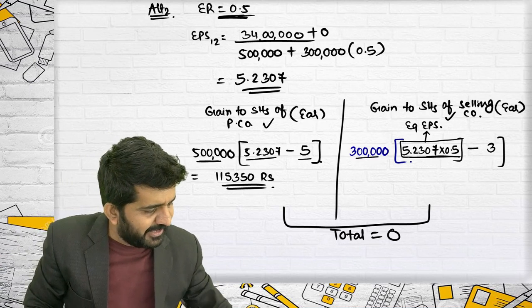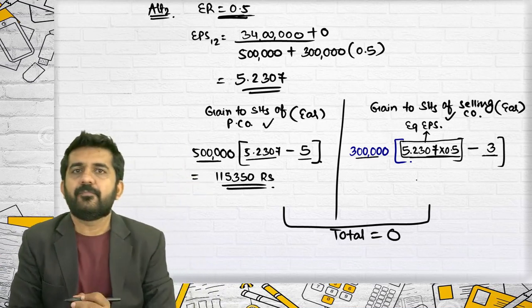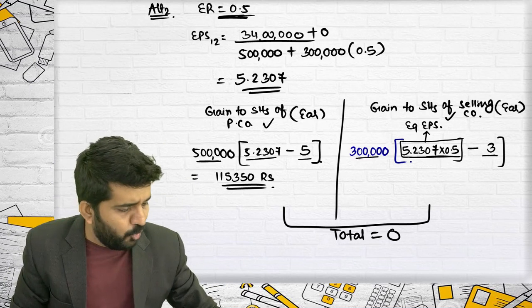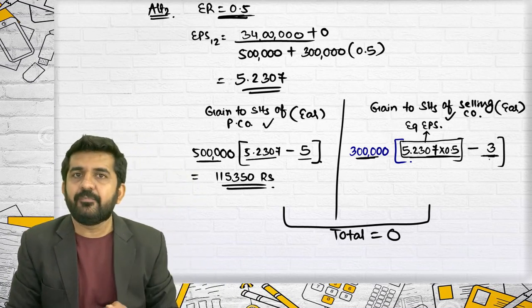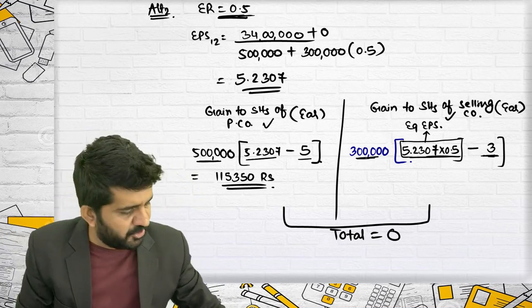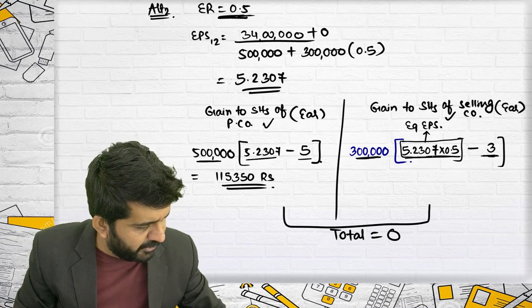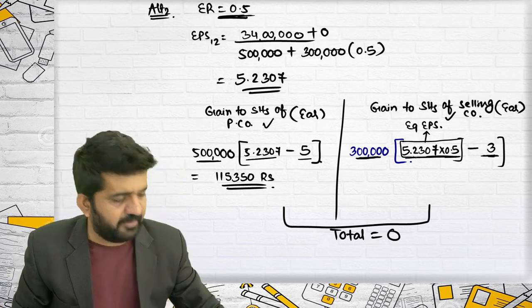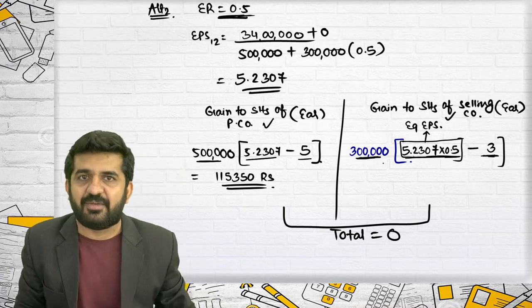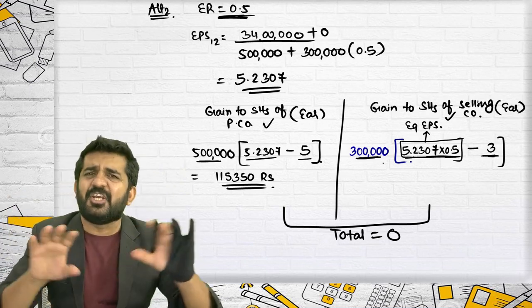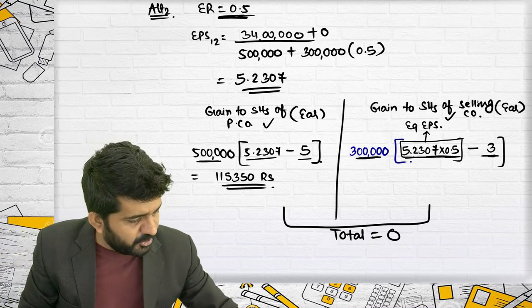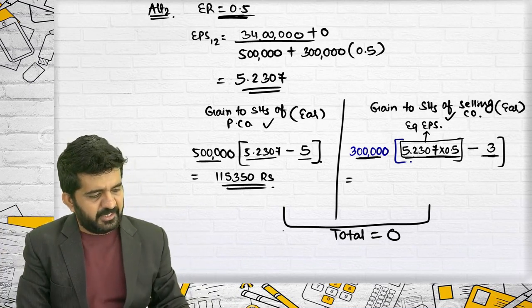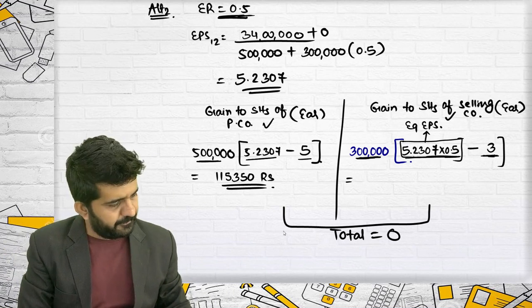Old earnings is 3 lakh into 3. After merger earnings is 3 lakh into 5.2307 into 0.5. We were doing this 3 lakhs into 0.5 into 5.2307. So it is the same thing, but it is reduced to one line. And we have learned a new concept of equivalent EPS. Is it all right?